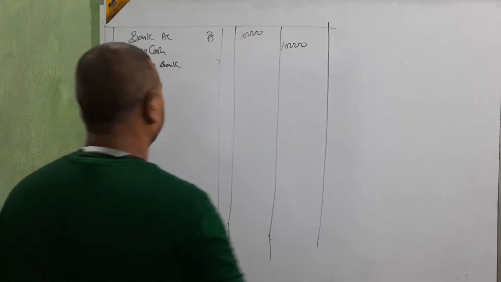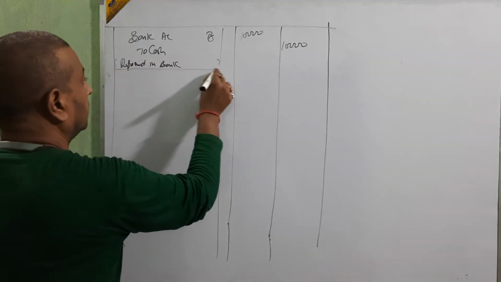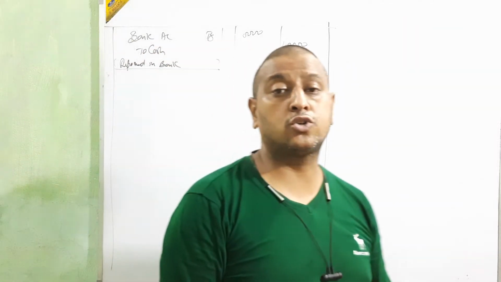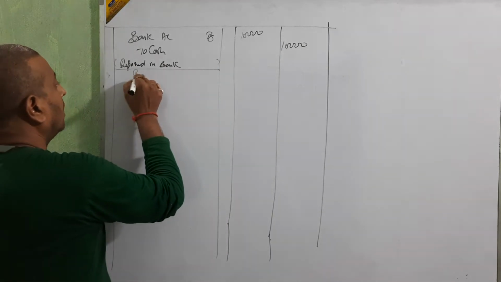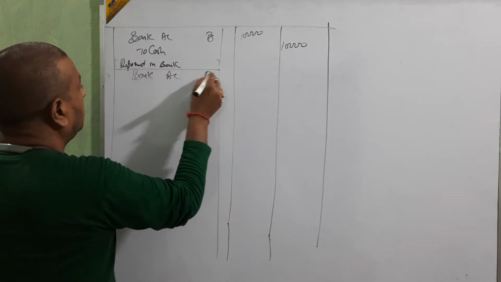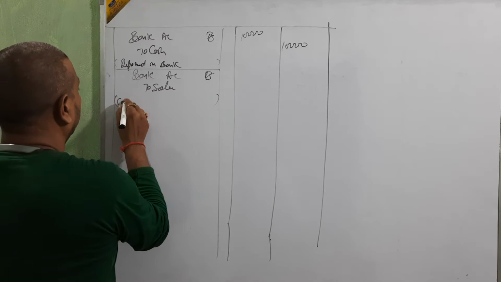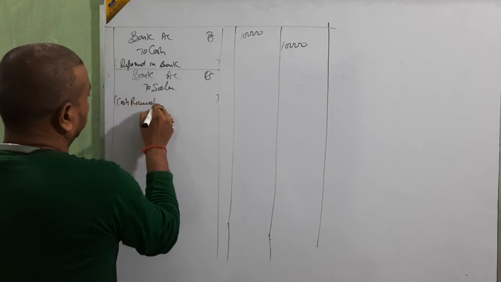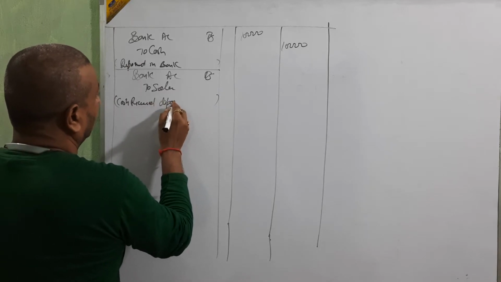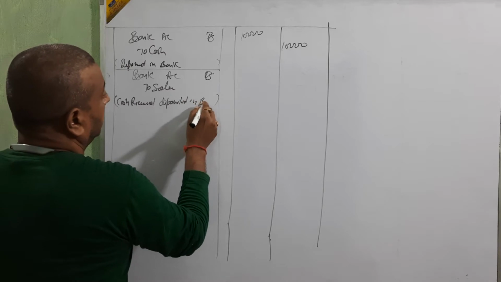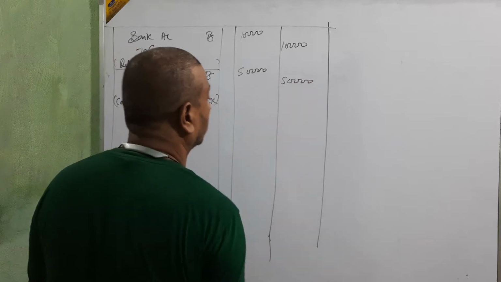Okay, beta. Next. January 3. Goods sold for rupees 50,000 and the amount was deposited into bank. Goods sold for 50,000 and what amount are we receiving? That is deposited in bank. So bank account debit to sales. Cash received, deposited in bank. Amount 50,000. Okay, clear?